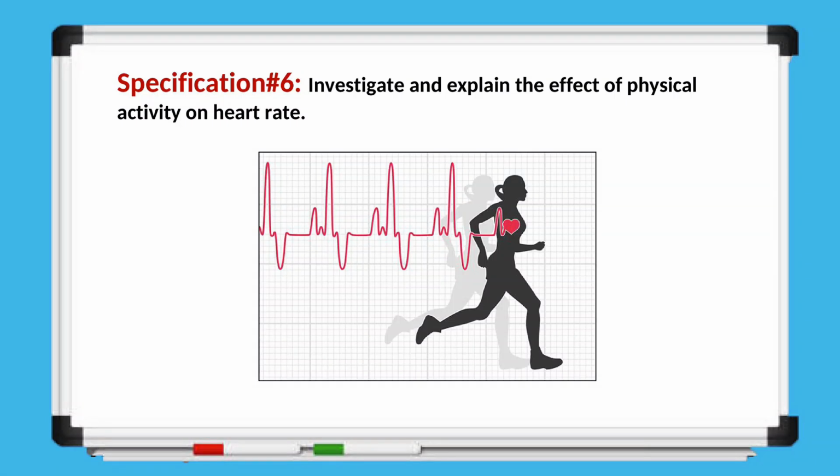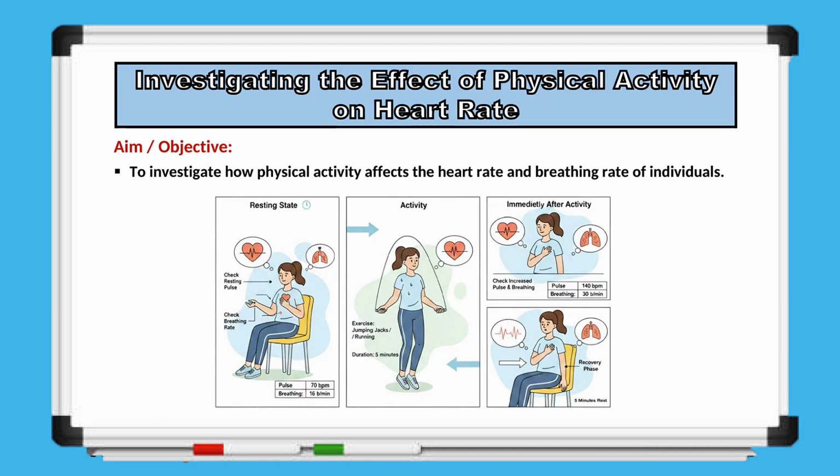Now, let's move on to the investigation section of this chapter. According to specification number 6, we are required to investigate and explain the effect of physical activity on heart rate. So, let's explore how physical activity influences heart rate and examine the changes that take place during exercise. So now, we are going to investigate the effect of physical activity on heart rate, and the main objective of this investigation is to see how exercise influences both the heart rate and the breathing rate of individuals.